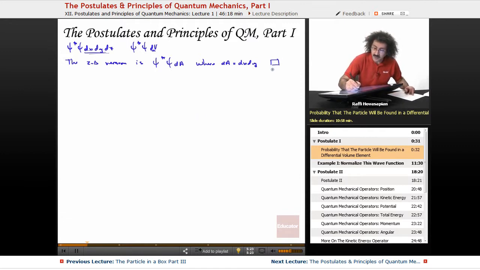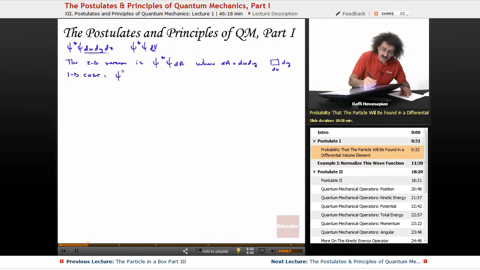A little differential area element where this is dx and this is dy, if we happen to be talking about 2 dimensions. And of course the one-dimensional case, well, we've already seen several times. Well, we've actually seen all of them. This is just dx. That's it, where dx is some differential length element.